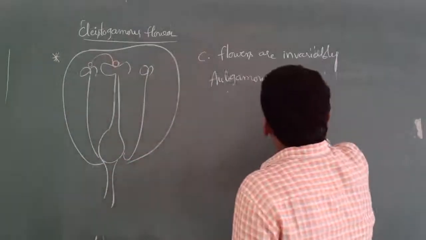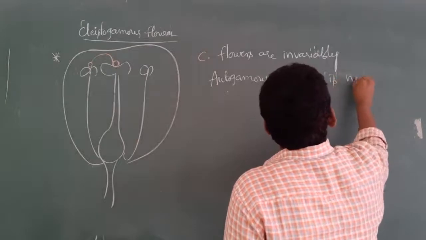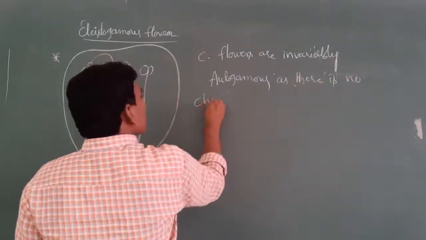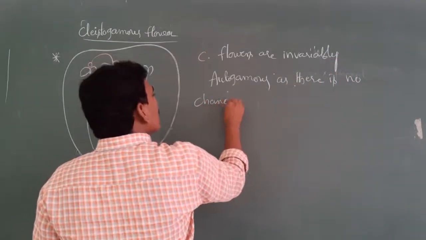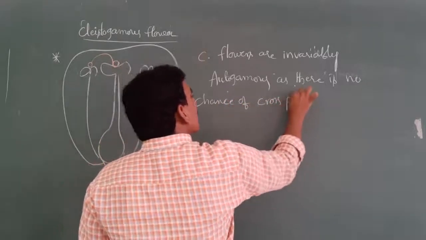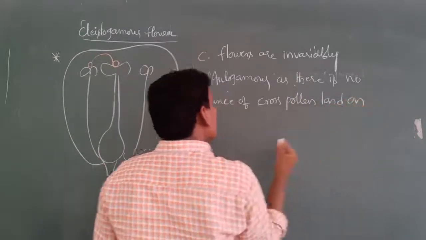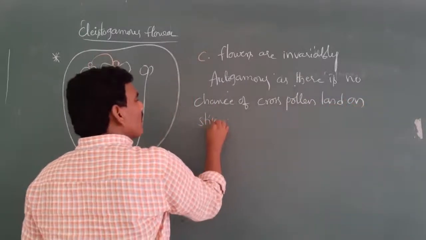Autogamy, as there is no chance of cross pollen landing on the stigma.